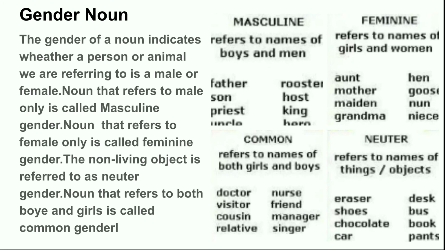For example, doctor, visitor, cousin, relatives, nurse, friend, manager, singer, etc. Neuter refers to the names of things or objects, like for example, eraser, shoes, chocolates, car, desk, bus, book, pants, etc.